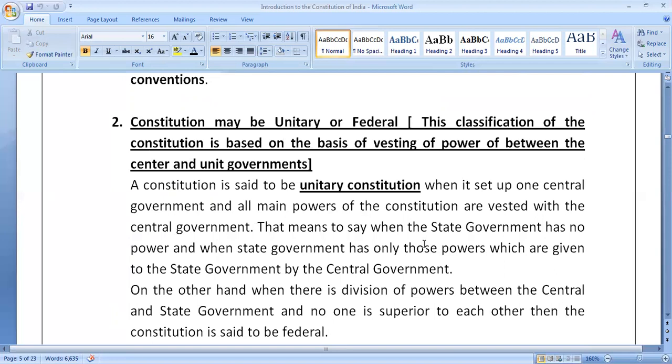That means to say, when the state government has no power and has only those powers which are given to the state governments by the central government, that type of constitution is known as a unitary constitution. On the other hand, when there is a division of powers between the center and state government, and when no one is superior to the other, then that type of constitution is said to be a federal constitution.